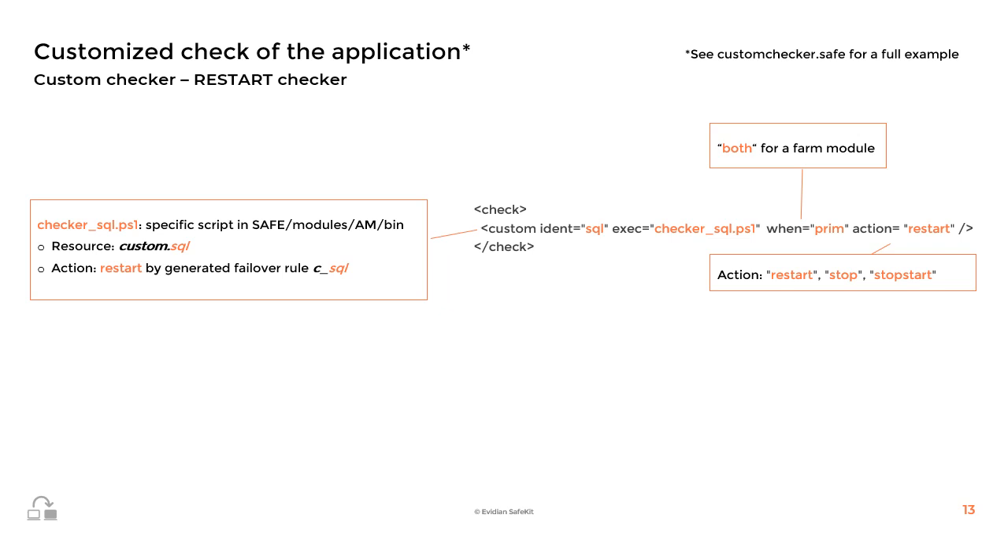SafeKit will take care of launching the checker script after executing the startprim script in a mirror module or the startboth script in a farm module. SafeKit will also handle stopping the checker script before executing either the stopprim script or the stopboth script. For a full example, please refer to the customchecker.safe file.